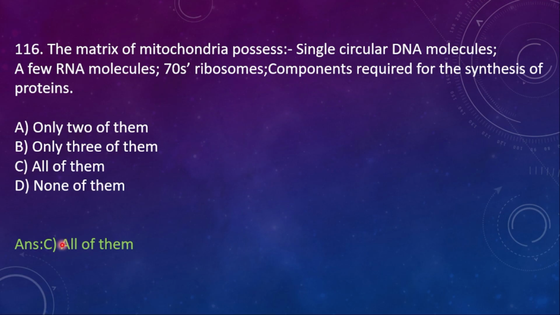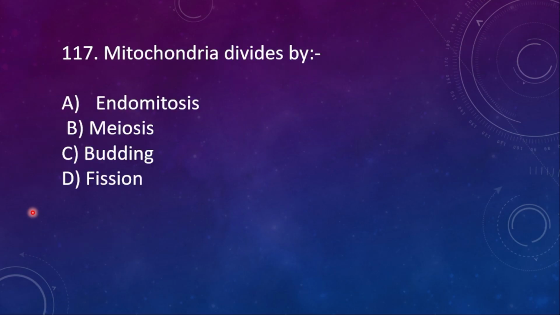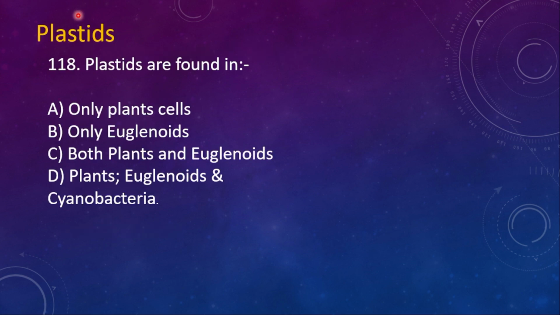So here the correct option is all of them. 117. Mitochondria divides by which kind of division? It divides by endomitosis, no. Meiosis, no. C, budding, no. D, fission, yes, correct. Now the questions from plastids.